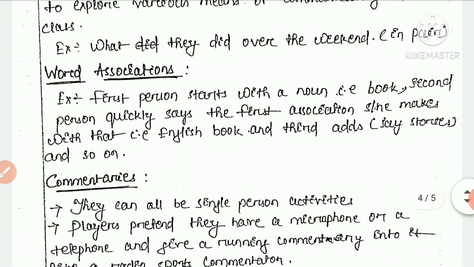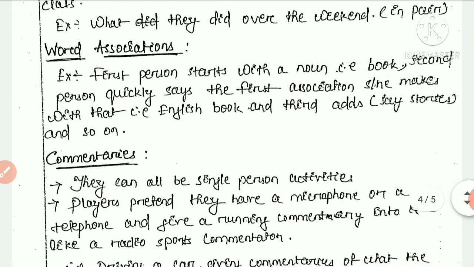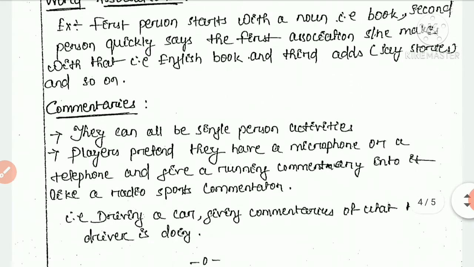Then word associations. For example, the first person starts with a noun, that is book. The second person quickly says the first association she or he makes with that, which is English book. And the third adds stories, and so on. So these are word associations inside the classroom. So we have to make pairs inside the classroom and these associations let them talk to each other about a subject or a theme.